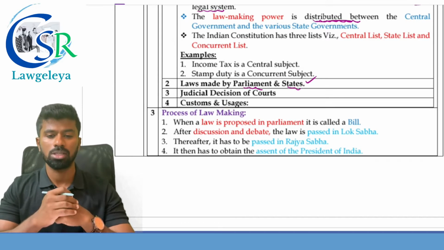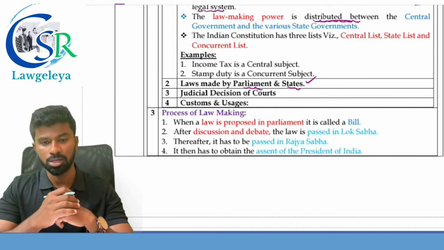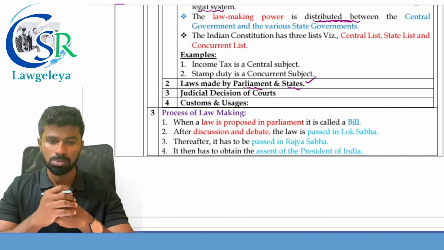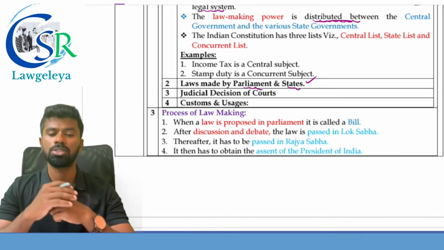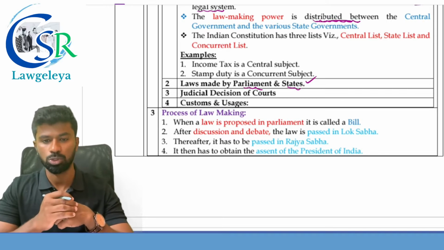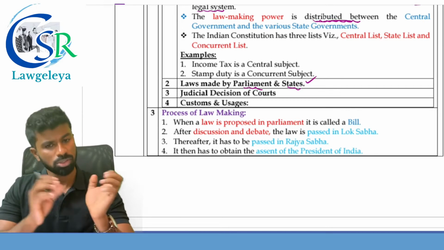The second source of laws is the laws made by the parliament and state. The parliament and the states can make the laws by passing a bill, and the bill should secure the assent of the president as well to become an act. It is also called statutes.